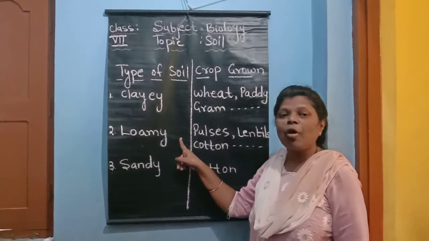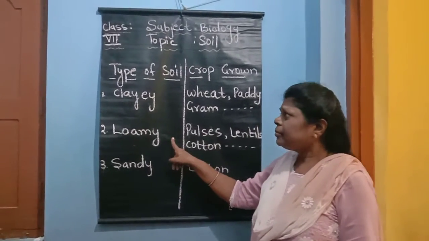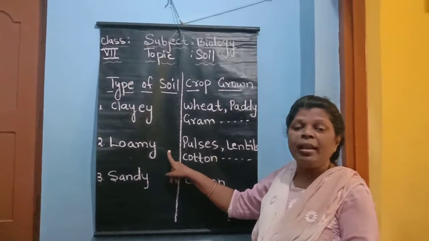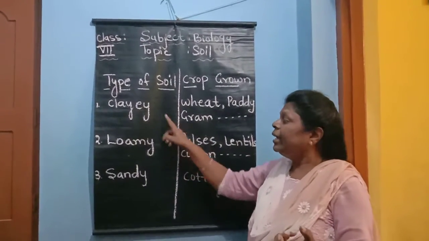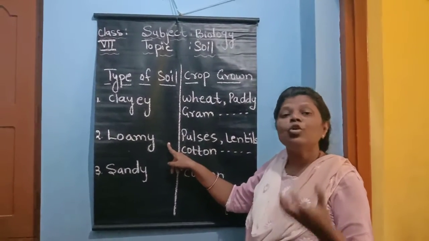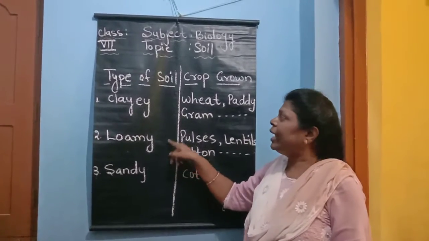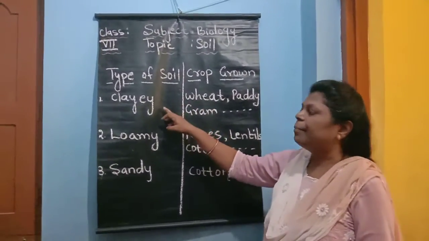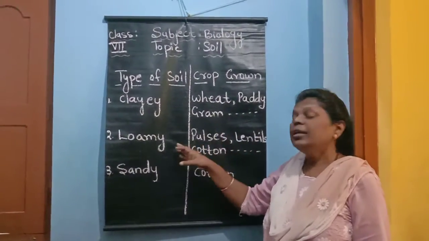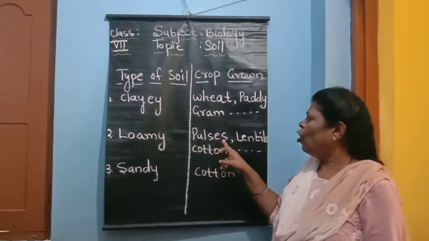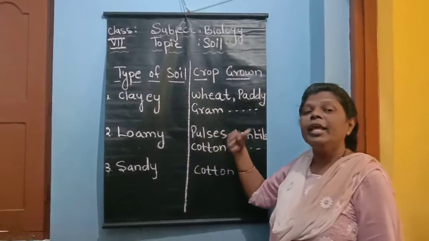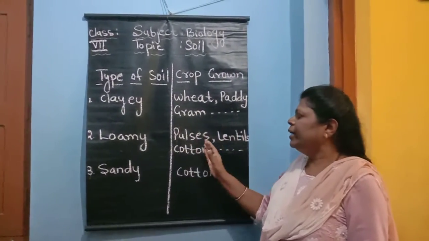Can you remember those properties? The particle sizes are small, they can hold the water very well, and less quantity of air is present. Clayey and loamy soil both are rich in humus, they are fertile. So a lot of crops can be grown here. We can write some of the crop names. For example, in clayey soil, wheat, paddy, gram can be grown on a large scale. In the same way, in loamy soil, we can grow pulses, lentils, cotton, etc. Children, you have to find out the names of other crops and add them to this list.